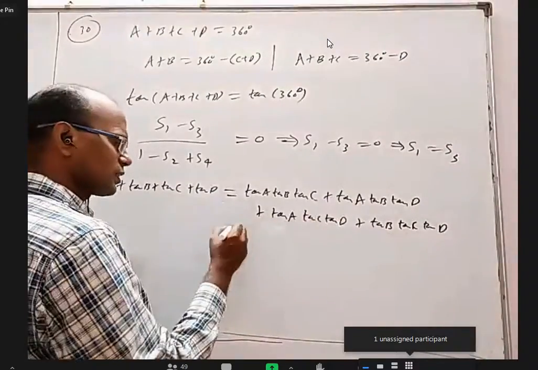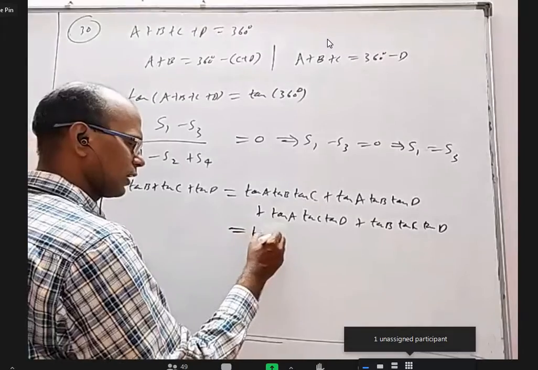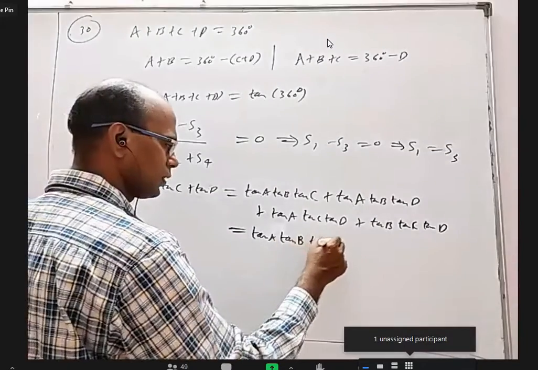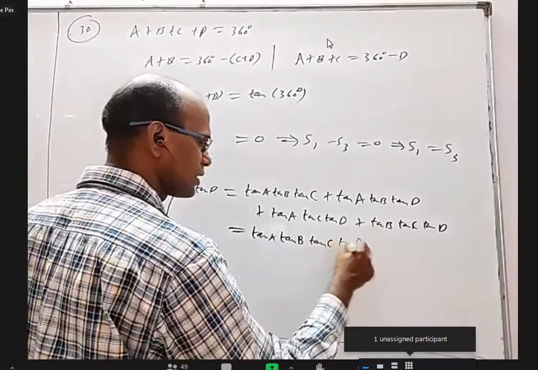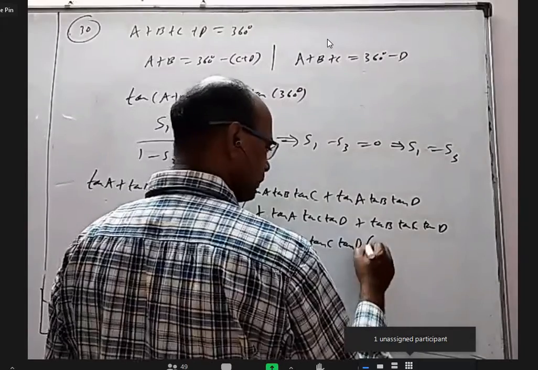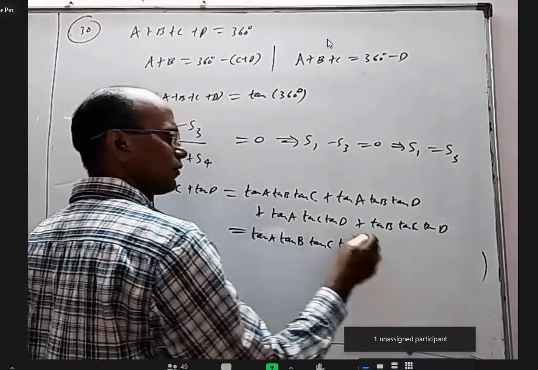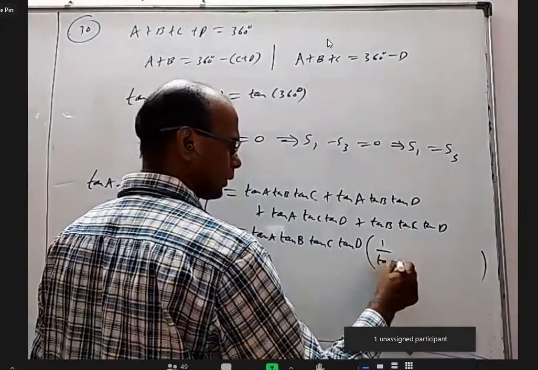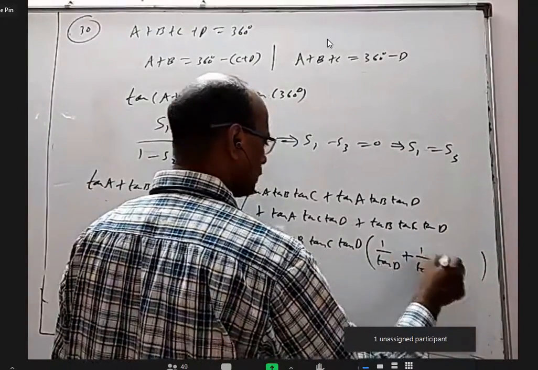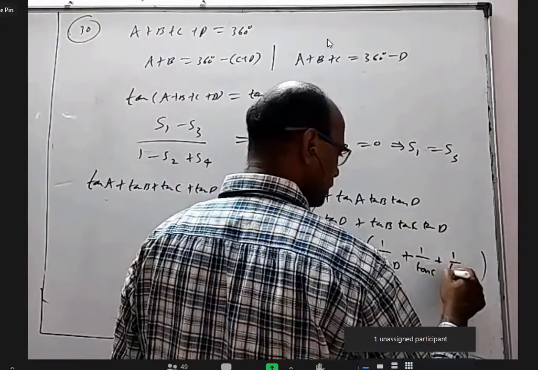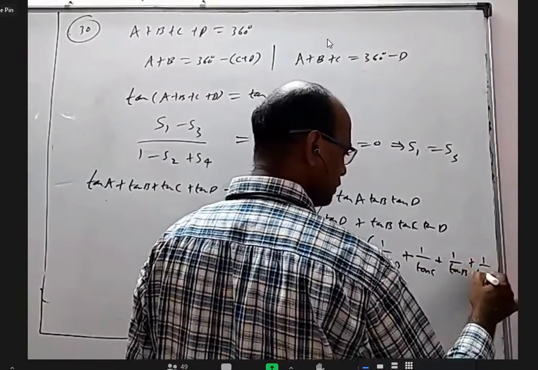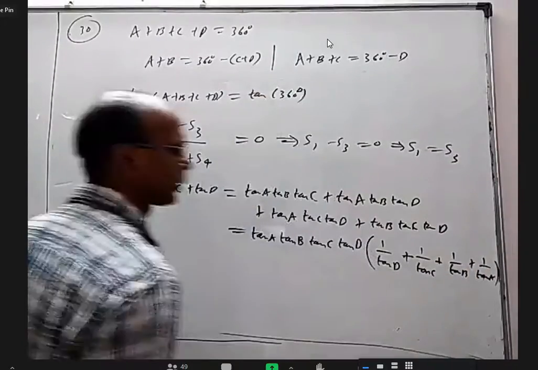If from all these terms I take tan A, tan B, tan C and tan D common, then here I will be left with 1 by tan D, here 1 by tan C, here 1 by tan B, and in the last one 1 by tan A.